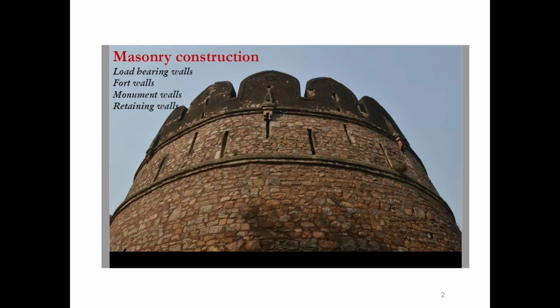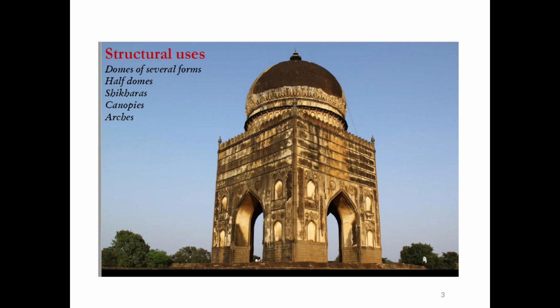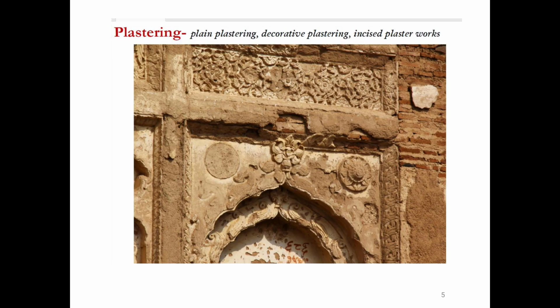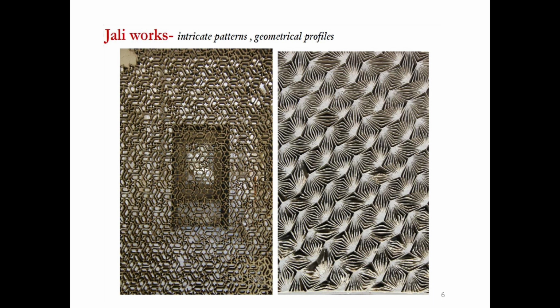Lime is used for masonry construction: load-bearing walls, fort walls, monument walls, retaining walls. For structural uses: domes of several forms, half dome, vaults, compass, and arches. For water resources: boilers. For plastering: plain plastering, decorative plastering, inside plastered works, gel works, intricate patterns, geometrical profiles.